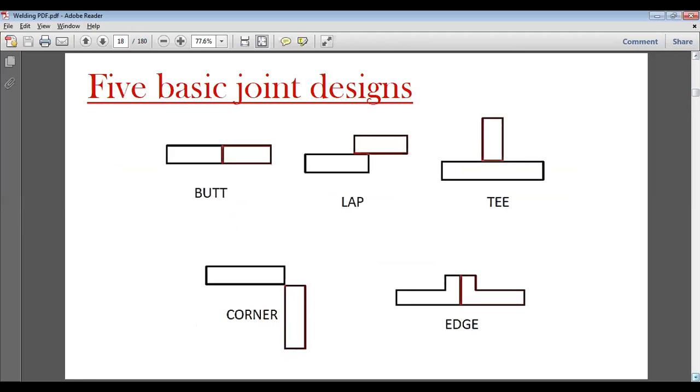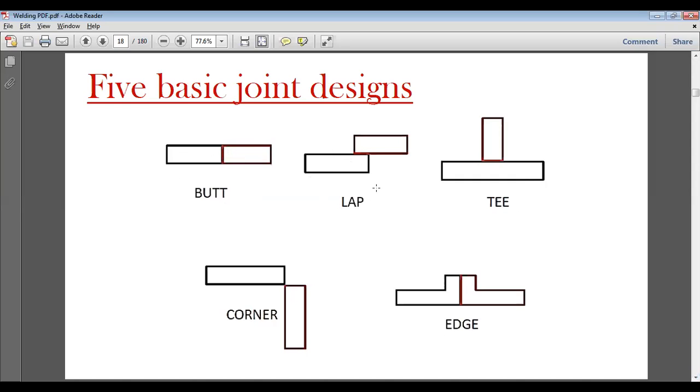One is the butt joint. Type of joints means the order in which two metals are placed together in order to weld, in order to make a joint. So butt welding is face-to-face welding, when two metals are kept together in such a way that their edges are combined together. This type of joint is known as a butt joint. In this butt joint, we have a direct face-to-face joining.